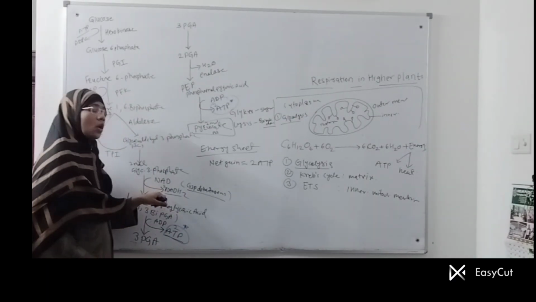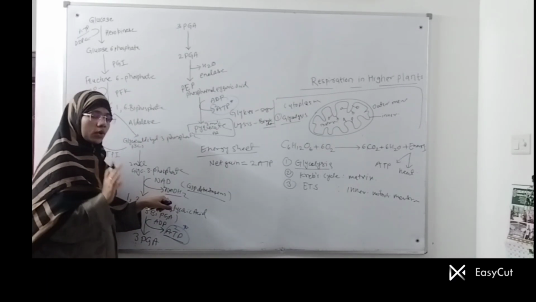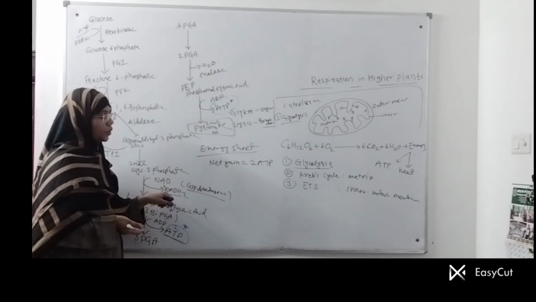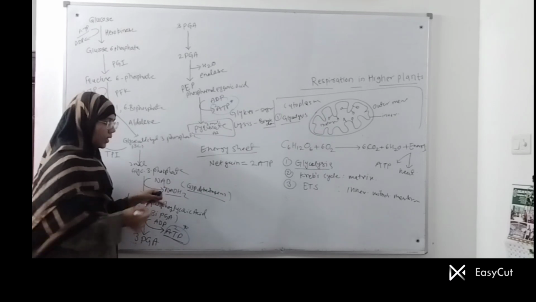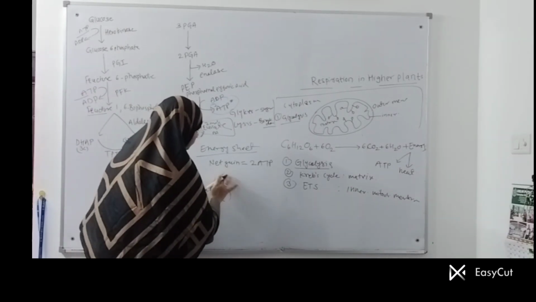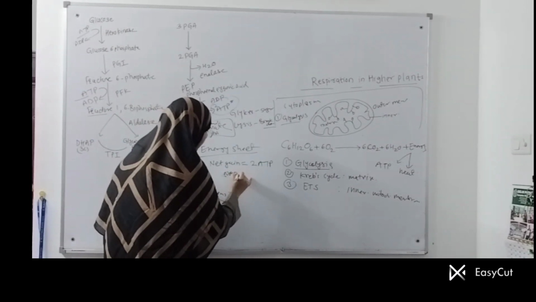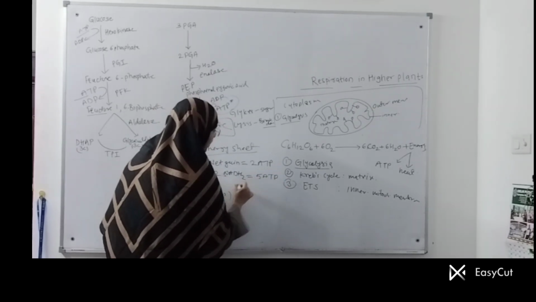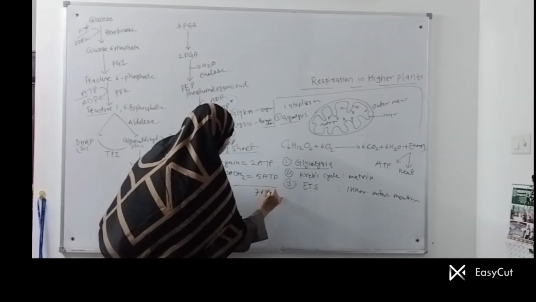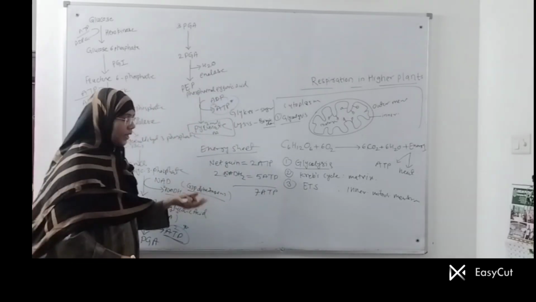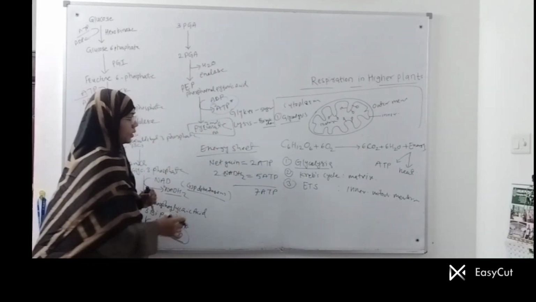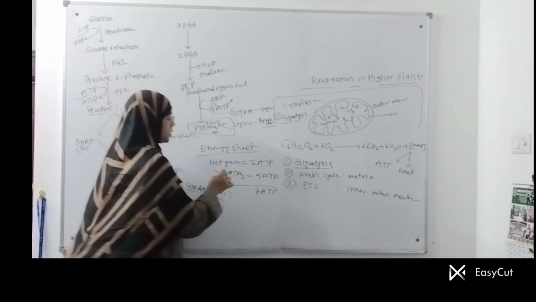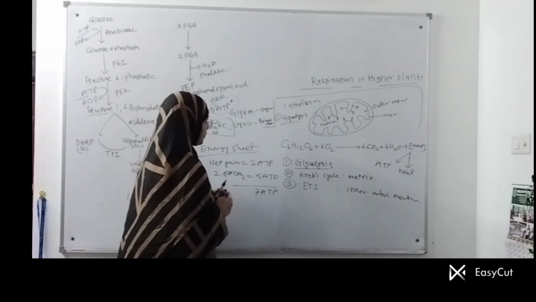You are getting here 2 NADH2, which means a total of 5 ATPs are produced in the electron transport system. So 5 plus 2, 7 ATPs are gained from glycolysis, but the net gain or the direct ATP formed in glycolysis is just 2 ATP.